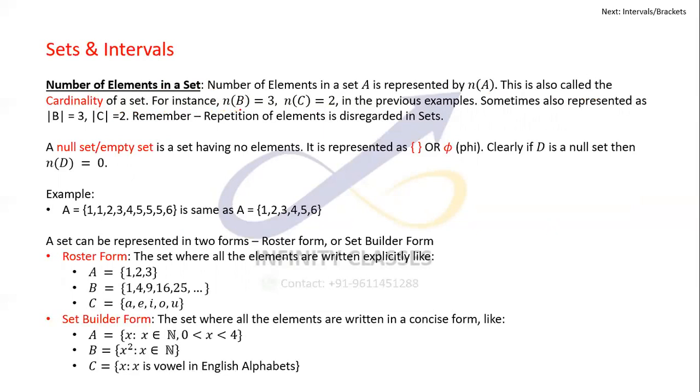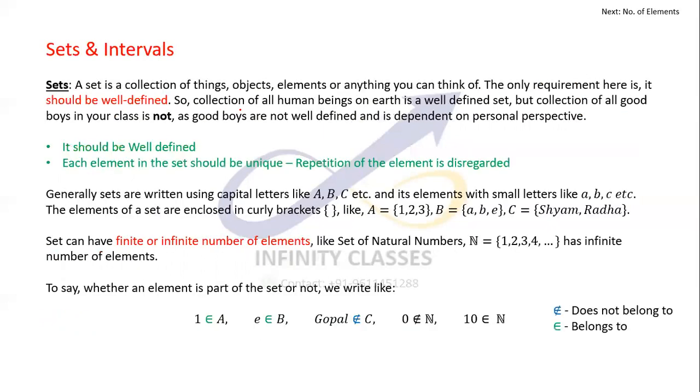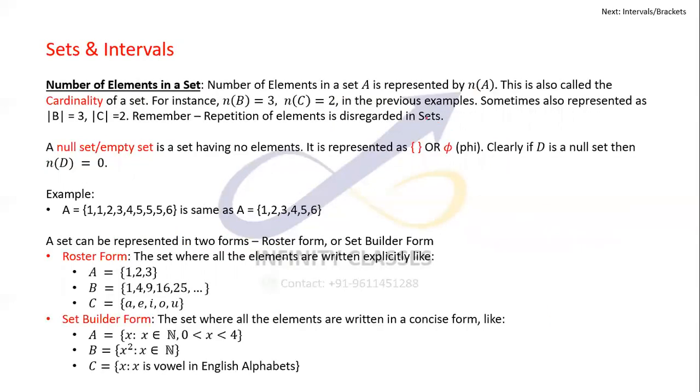So the number of elements in set B is 3. You can check: the elements in the set B are A, B, and E, right? So there are 3 elements in it. Set C has only 2 elements in it. So that's what I have written. The number of elements in B is 3, the number of elements in C is 2. Obviously, the number of elements in A also was 3 in the previous examples.